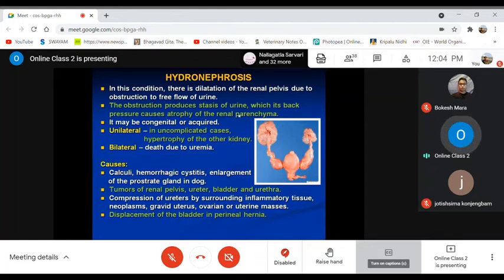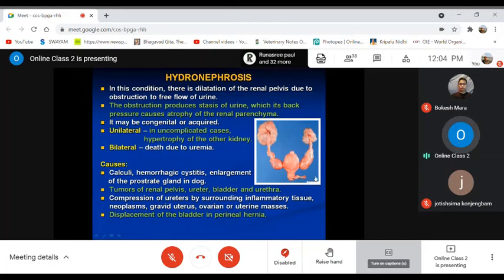That will be a block, leading to dilatation of the renal pelvis. You know the renal cortex is the outer covering of the kidney. Then the innermost part inside the kidney, after the covering, is known as the renal pelvis. From there, the urinary tract originates: ureter, then urinary bladder.